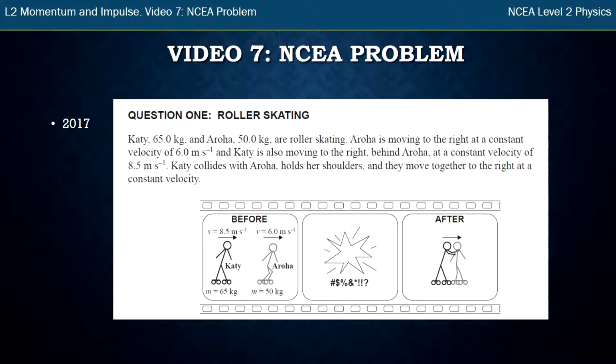Hello, this is Mr. McGovern, and this is the 7th video in the Momentum and Impulse series, and the last one where I look at an NCEA problem. I've chosen this from 2017. It's question 1, A, B, and C.